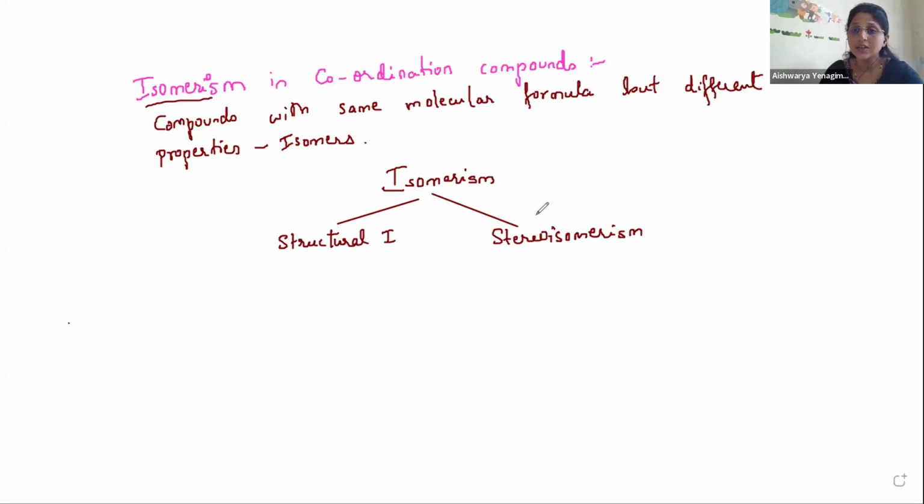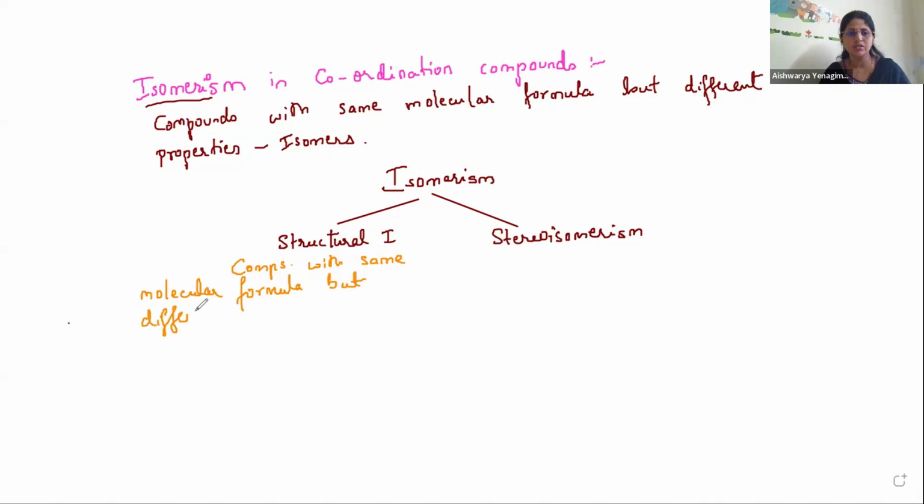Now the question is, what is structural isomerism and what is stereoisomerism? Then we can understand the types of structural and stereoisomerisms. The structural isomerism definition goes the same: these are compounds having the same molecular formula but different structures. They have different structural representations.